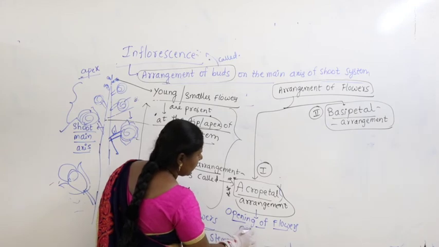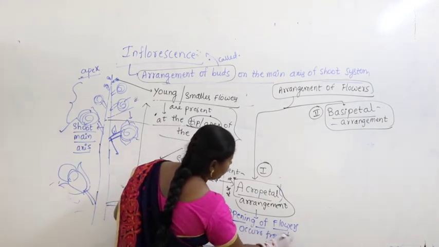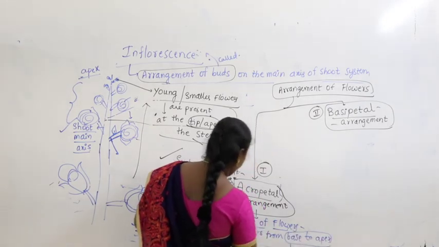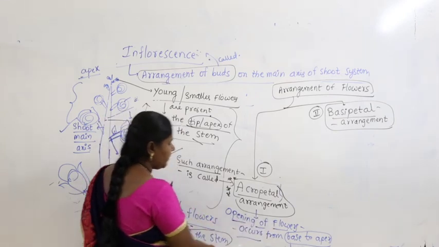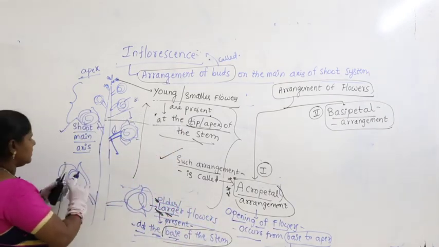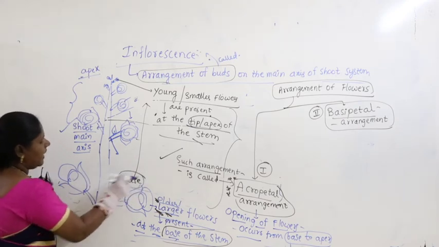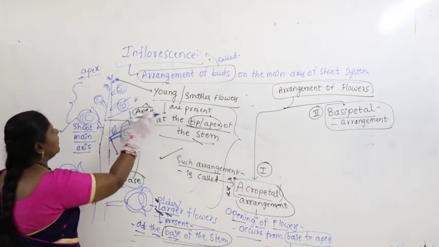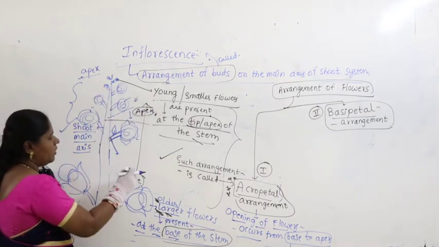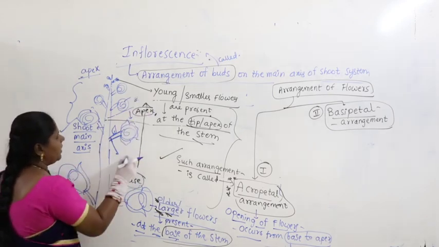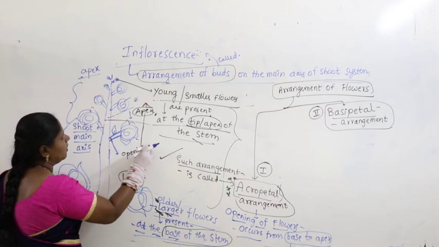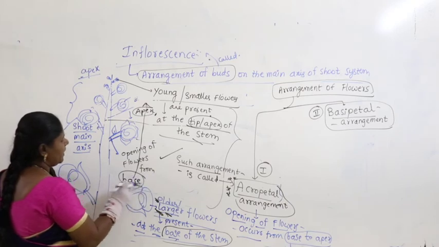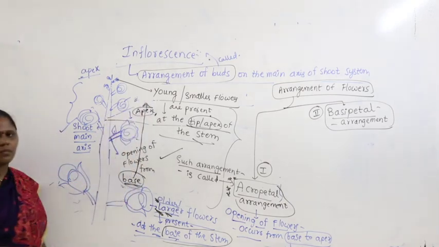Opening of flowers occurs from base to apex. Very important. Opening of flowers occurs from base to apex, meaning at the base first the flowers will open, then the flowers present in the apex will open. Opening of flowers, from where to where? From base to apex. I hope you got it.